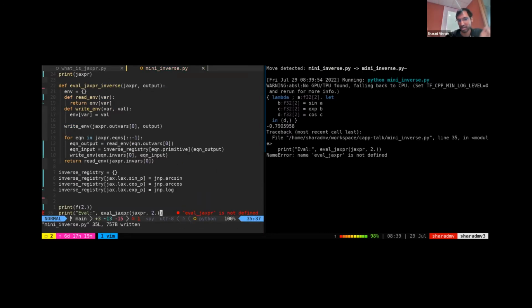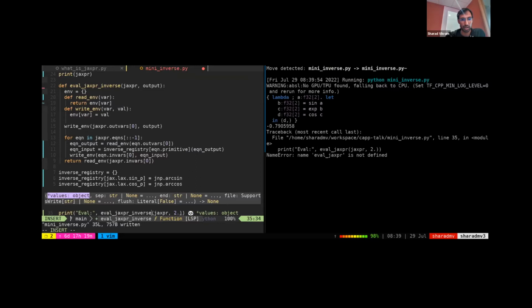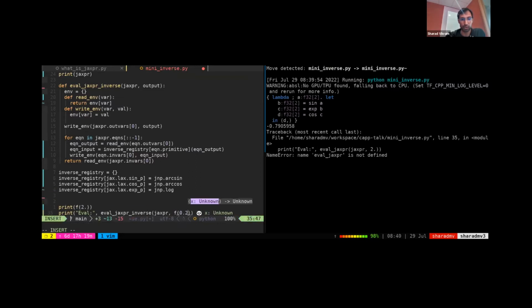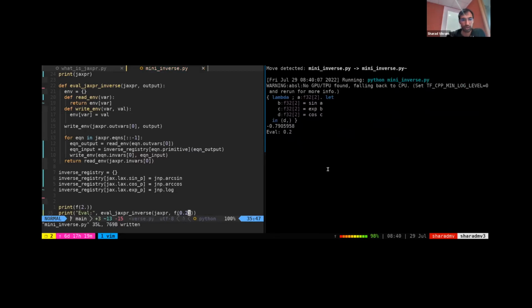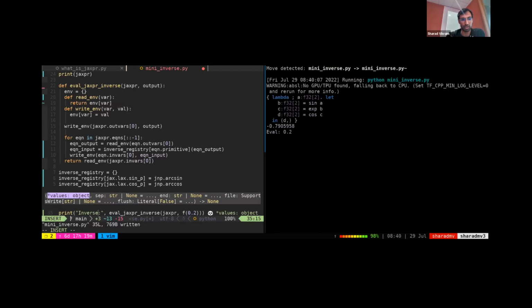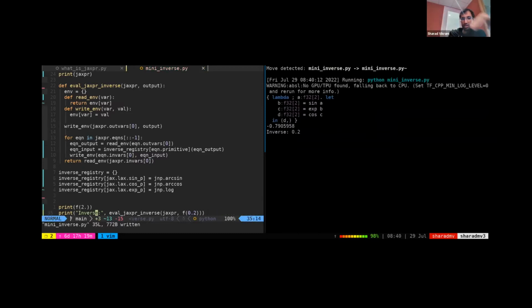And fingers crossed, I think this should work. It's a very small modification to our previous interpreter, but let's say we pass in f applied on 0.2. So we're essentially hoping that the inverse cancels out the f, and we get 0.2 out. We do. We can say that f inverse of f of 0.2 gives you 0.2. So this is essentially baby's first Jaxpr interpreter. And all we're doing is consuming this Python data structure and doing something unique with it.